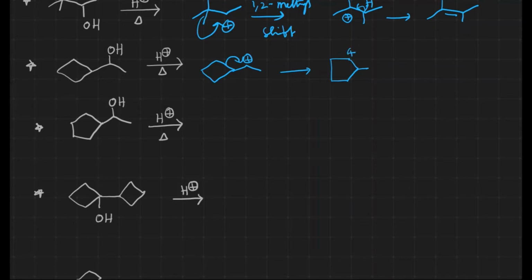In the 5-membered ring, a carbocation is generated on the adjacent carbon. The adjacent carbon is a tertiary carbon, so a hydride shift takes place. After the hydride shift, we get the carbocation at the tertiary position. After this, we have hydrogens there, elimination of a proton takes place, and we get an alkene.